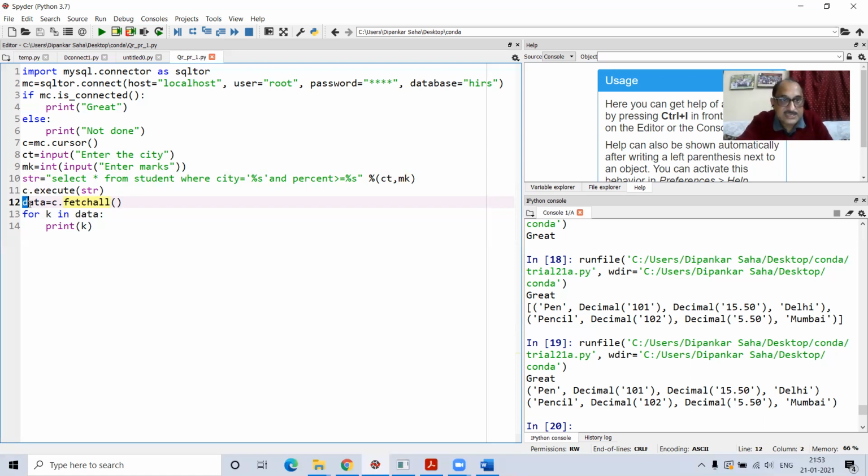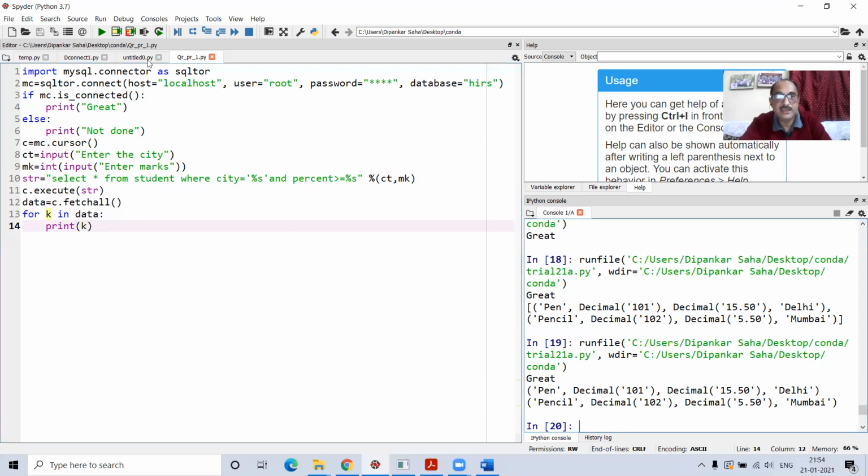So now this particular variable, data, will have that complete list having all the tuples present in it. That means the entire result set will be here. And then I will be able to fetch everything one by one using this loop over the elements of the list, because we saw that the tuples become the elements of a list, and this k will give you each and every tuple, which will obviously satisfy the two conditions.